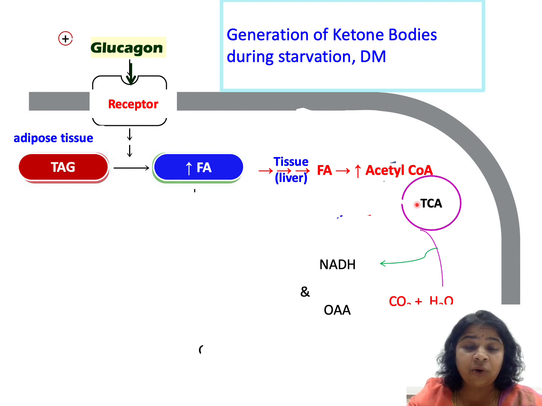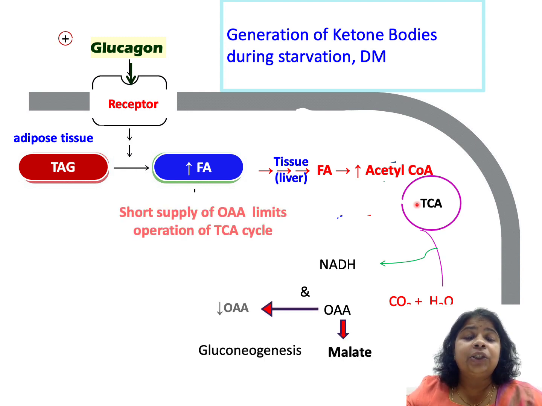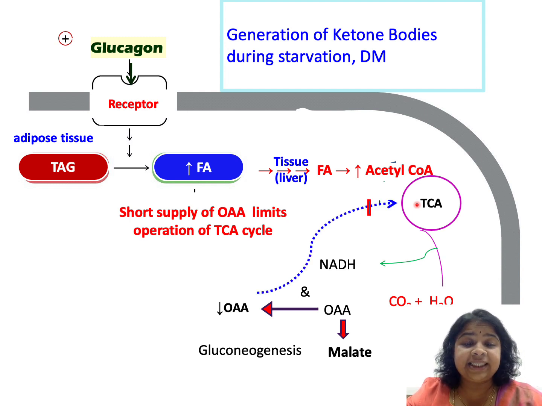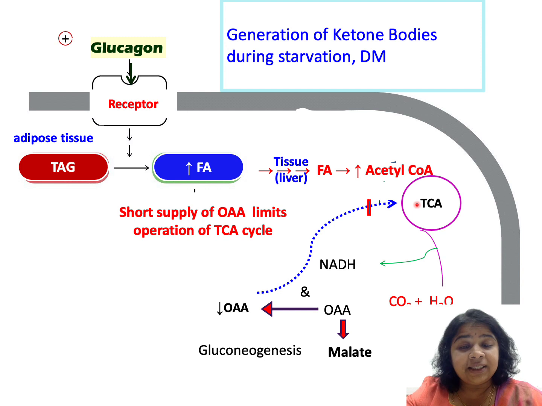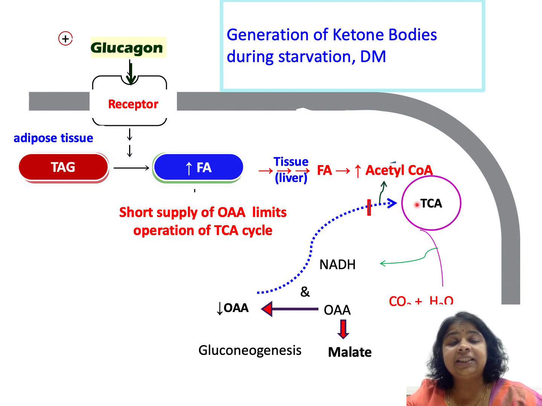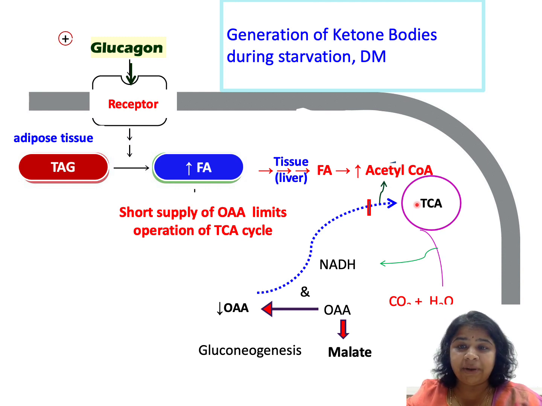So all the oxaloacetate that is present is being diverted towards gluconeogenesis. When the oxaloacetate is depleted, this is going to inhibit the TCA cycle. When the TCA cycle is inhibited, utilization of acetyl CoA will be hampered. So there will be build-up of acetyl CoA, and this acetyl CoA is going to be channeled towards formation of ketone bodies. So that is why in diabetics or in starvation there is excessive gluconeogenesis, and this in turn leads to ketone body formation.